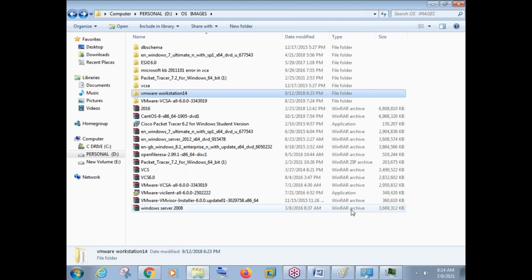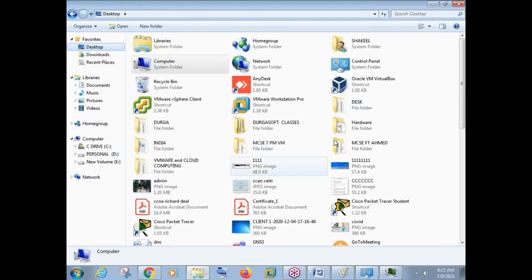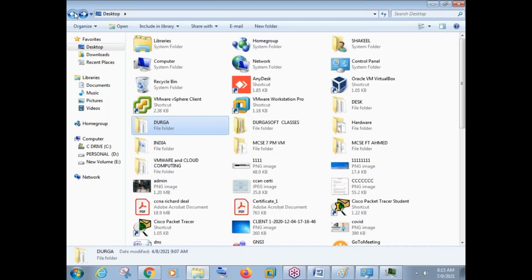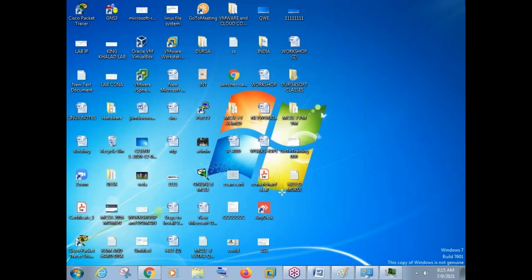All the email IDs are available with the management, so I'll ask the management today to share the folder with you. Let me just show you. This folder contains the VMware Workstation software.